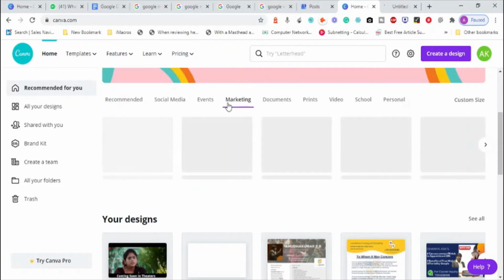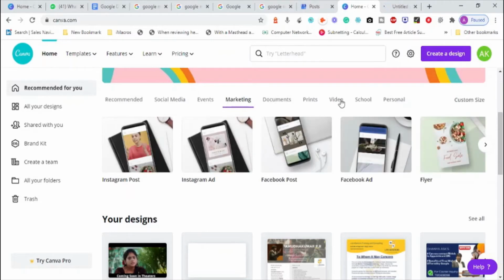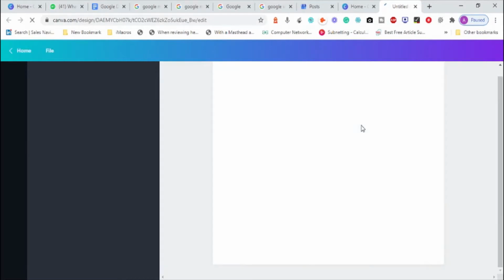Are there any options related to marketing available? For marketing I can create a flyer, Facebook ad, Instagram ad, Instagram post, Facebook post, anything of my choice. I'll go with the Facebook post. That is going to give me some image content. I will customize it based on my requirements. Hey, COVID-19 is going on, sign up for the course and save your time.